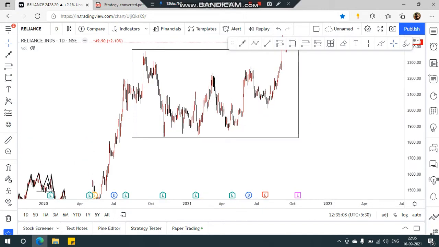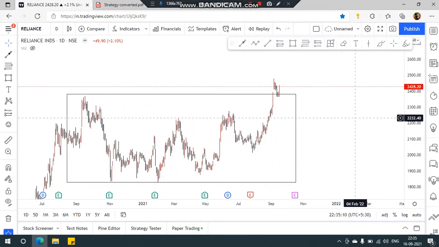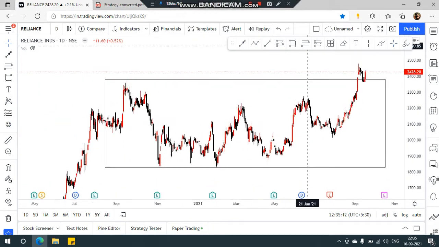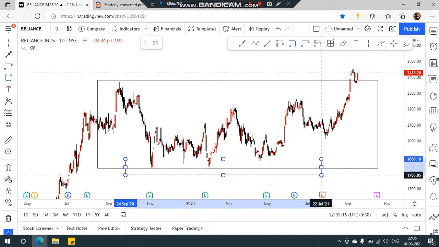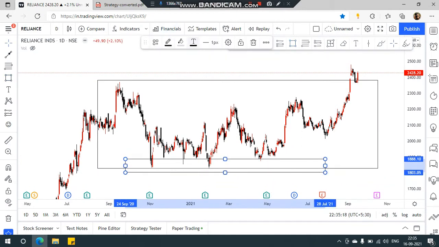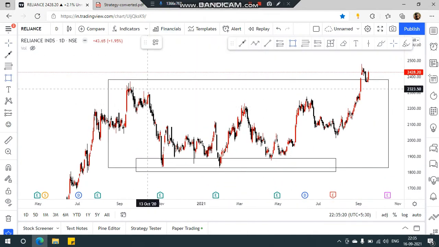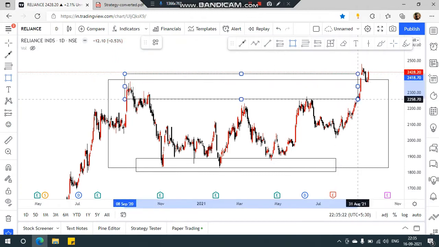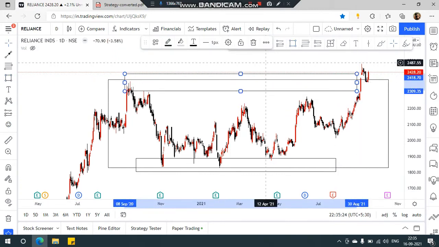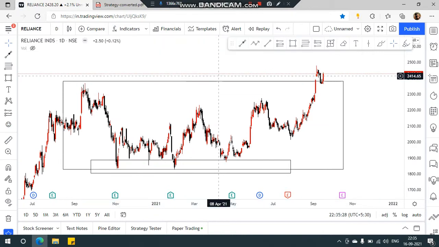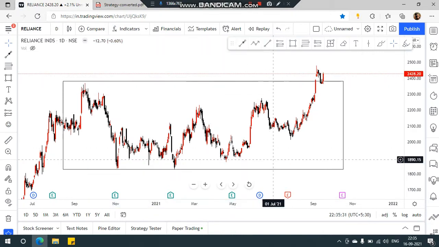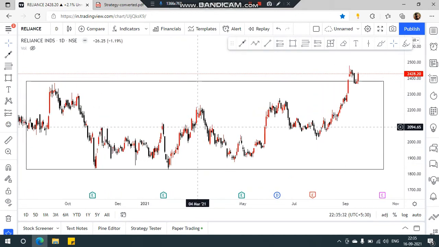Okay. And then inside this rectangle area, if you are actually looking for supply and demand, maybe this area will be the demand and this area will be the supply. Okay, so demand is the area where I will be looking for buy position and supply will be the area where I will be looking for sell position, but that's not what we are going to be focusing on.